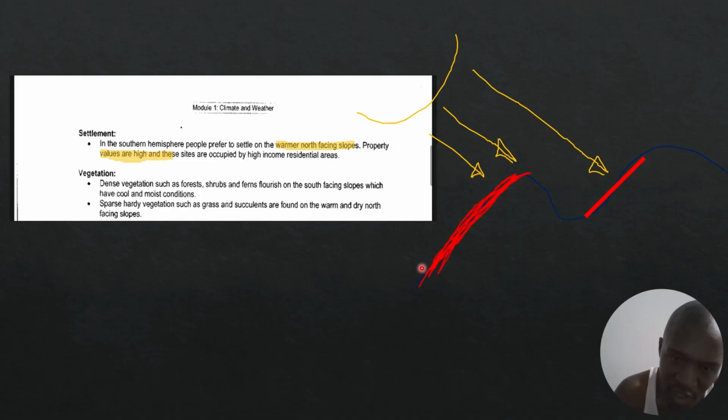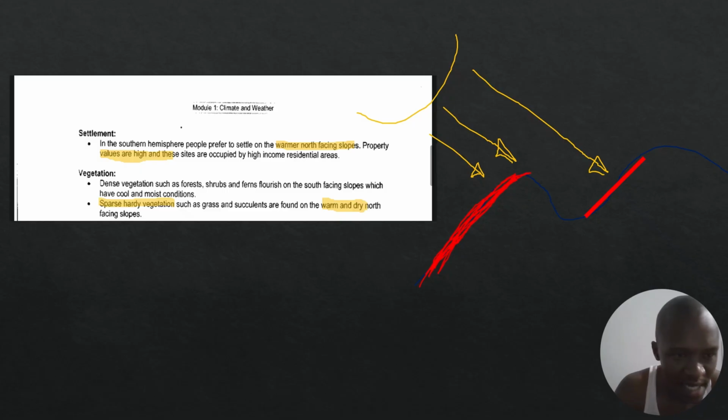But on the north-facing slope, you can see this part where there's a lot of insolation, incoming solar radiation, there's going to be hardy, very resistant vegetation, such as grass and succulents. But it's going to be sparse, which means there's not going to be a lot of it. You can see here they even tell you that the reason there's going to be sparse vegetation on the north-facing slope is because the north-facing slopes are warm and dry. They are not warm and moist, they are warm and dry. So there's going to be sparse vegetation.